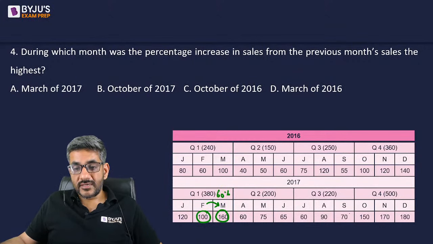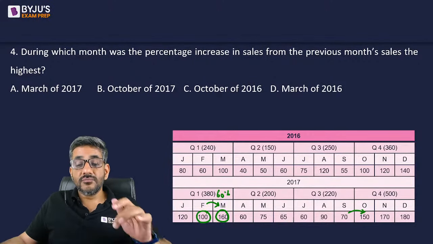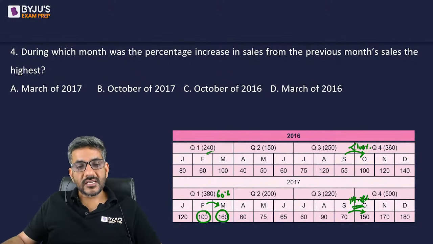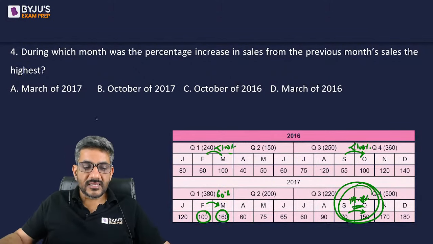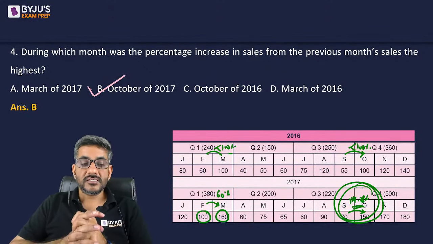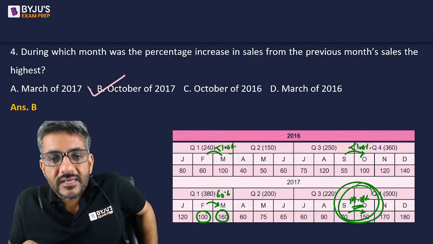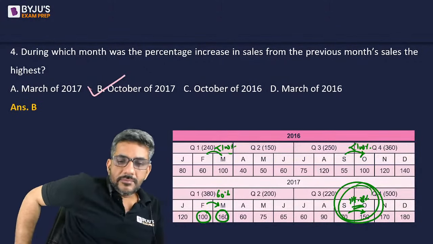October of 2017, so from 70 to 150, it is more than 100% increase. It is 114.28% increase, definitely higher. Third option, October of 2016, this is less than 100%, no need to check. And March of 2016, this is again less than 100%, no need to check. This is the only option which is more than 100%, and that is the second option. So my answer is October of 2017. That is showing you the highest percentage increase with respect to the previous month.